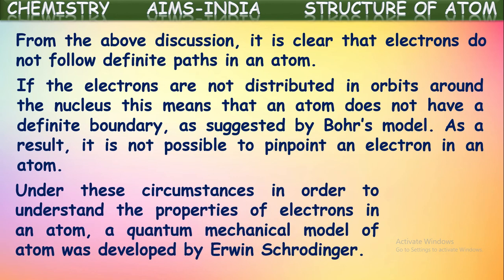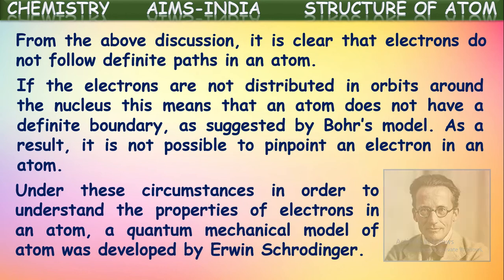So, under all these circumstances, in order to understand the properties of electrons in an atom, a quantum mechanical model of the atom was developed by Erwin Schrödinger. To overcome all these limitations, and to find properties like the exact position and velocity of an electron, this quantum mechanical model was developed by the scientist Erwin Schrödinger.